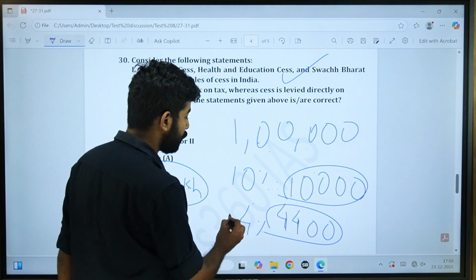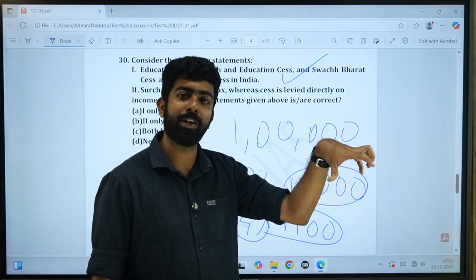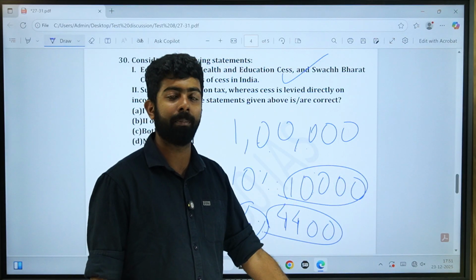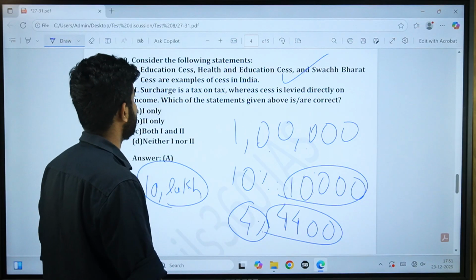Okay, and it is going into a pool of funds that have an objective, and after the objective is completed, that cess will no longer be levied. Okay, that is the concept of cess.